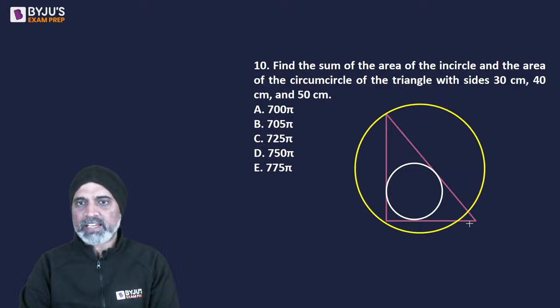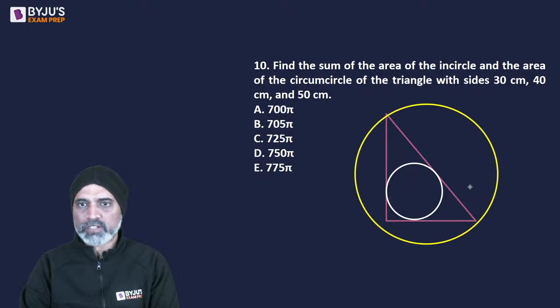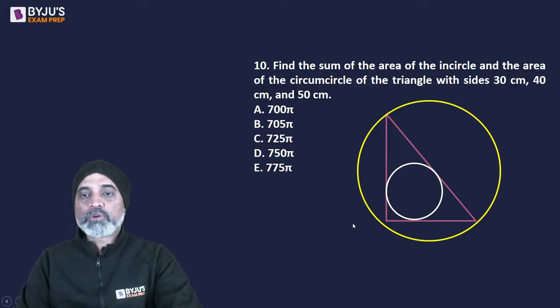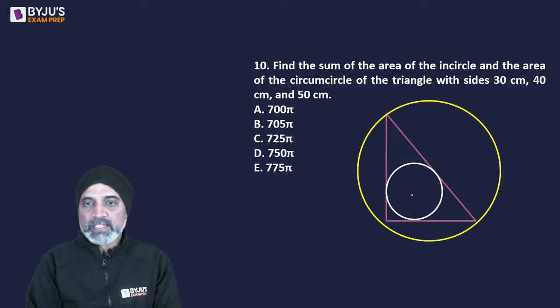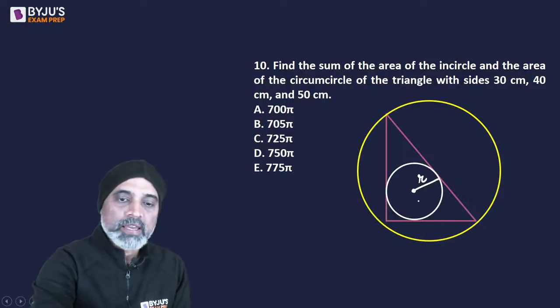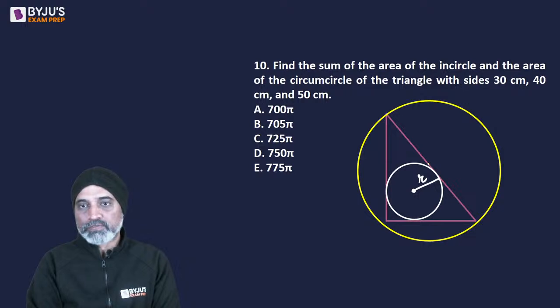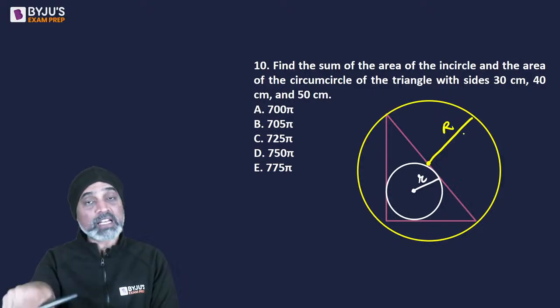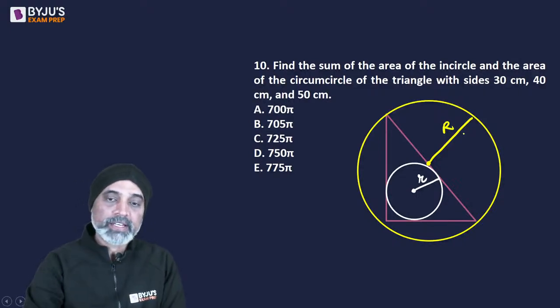If it is a right triangle, you will always find such a circle. Not side, sorry, vertices. So आपको इस तरह के दो सर्कल्स मिलेंगे, जिसमें से ये अंदर वाले सर्कल को हम लोग बोलते हैं inradius, and the bigger circle which is going to be at the midpoint of the hypotenuse, this is called circumradius. So we are asked to calculate the sum of areas of both, right?